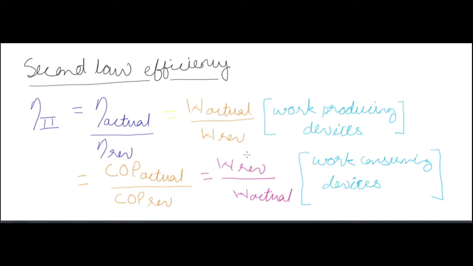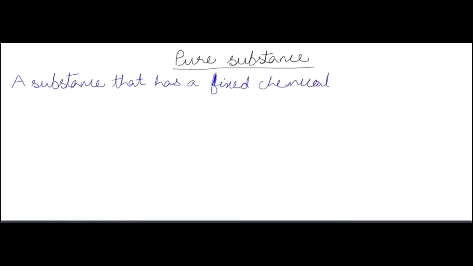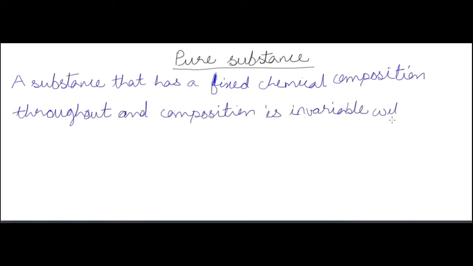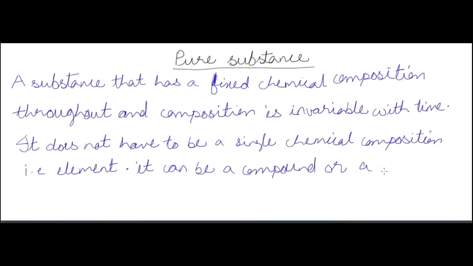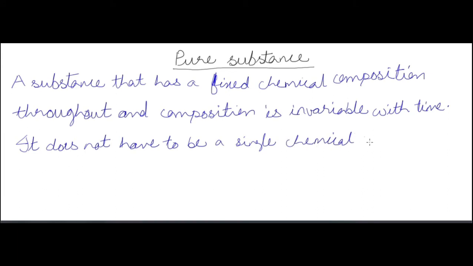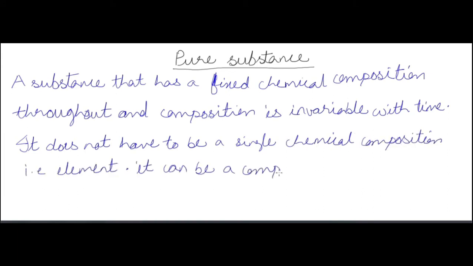Now we are starting with the pure substances. Okay, that was the topic related to entropy. Now a pure substance can be anything. It can be an element, or it can be a compound, or it can be a mixture. But the criteria is that its composition should be invariable with time and should be the same throughout the body. Means in the body the composition is the same everywhere and the composition does not deteriorate with time. Then we will say it's a pure substance.